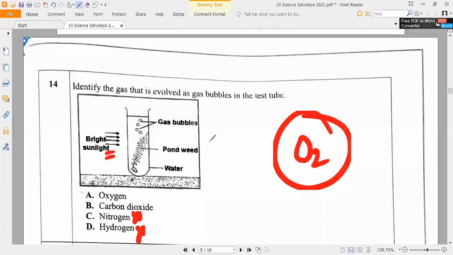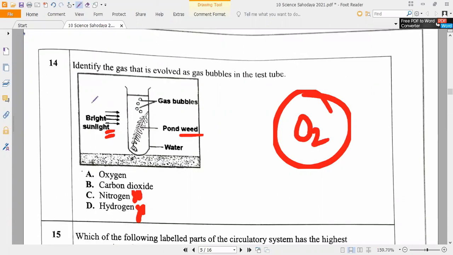Under sunlight, which gas will release? This is the leaf, pond weed. It is a leaf in the sense of which gas it will release? Oxygen. This is the photosynthesis reaction, correct?